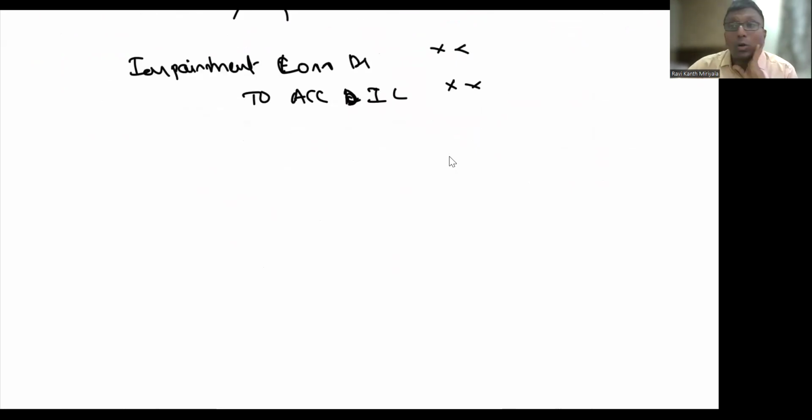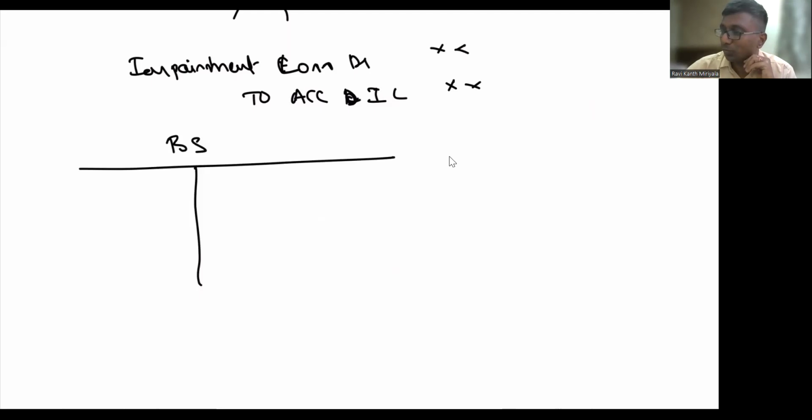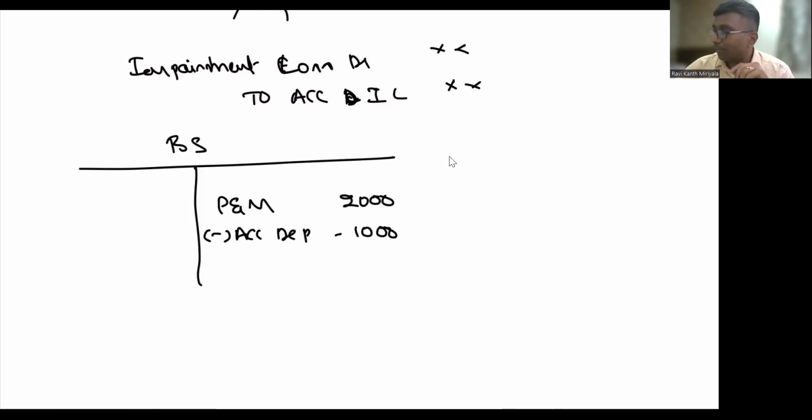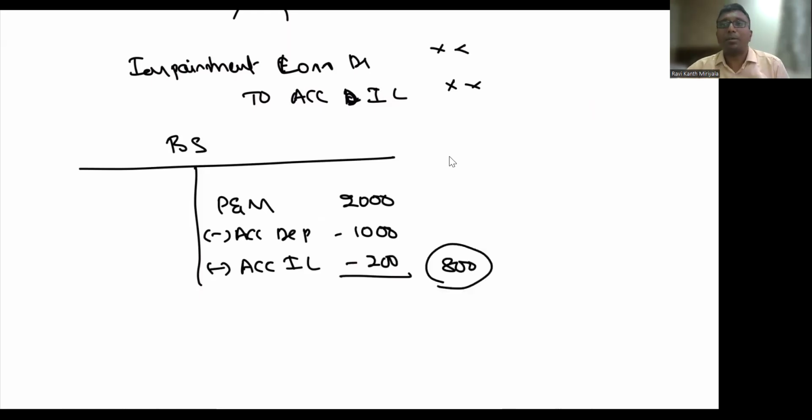Agree? So how does it represent? What will happen in the financial statements, in the balance sheet? How will your asset look? Say this is plant and machinery. Plant and machinery is equal to 2,000 rupees, minus accumulated depreciation of 1,000 rupees. And from there, minus accumulated impairment loss of 200 rupees. That is how you get the number of 800 rupees. I hope you understood. This is how the presentation in the balance sheet will look.